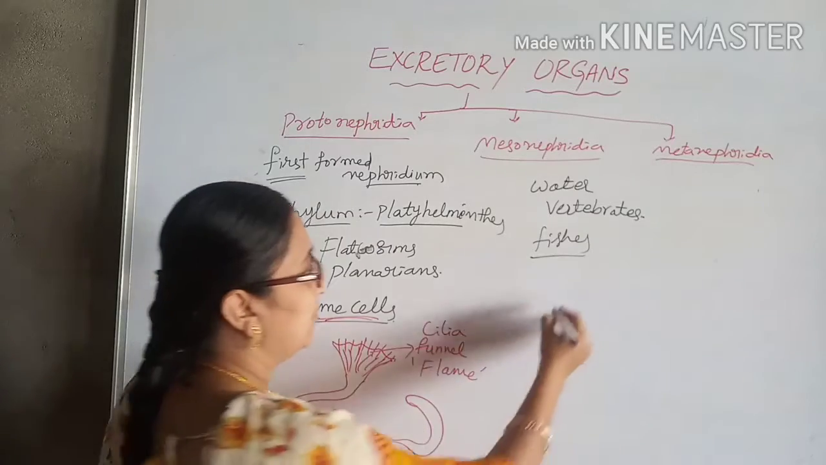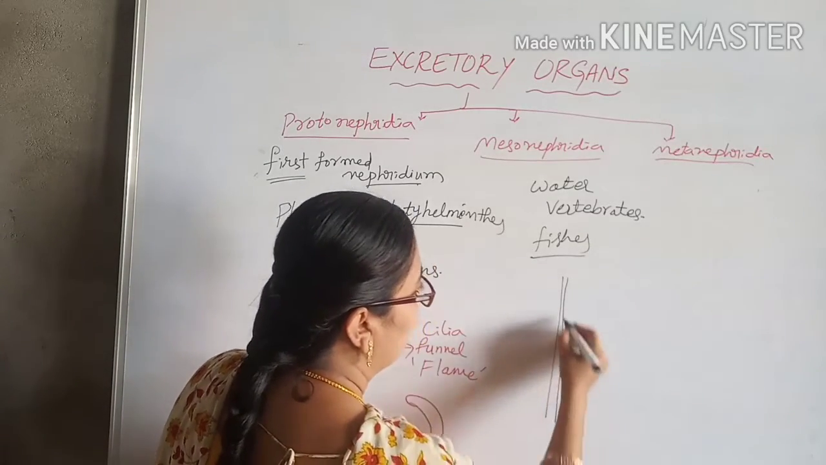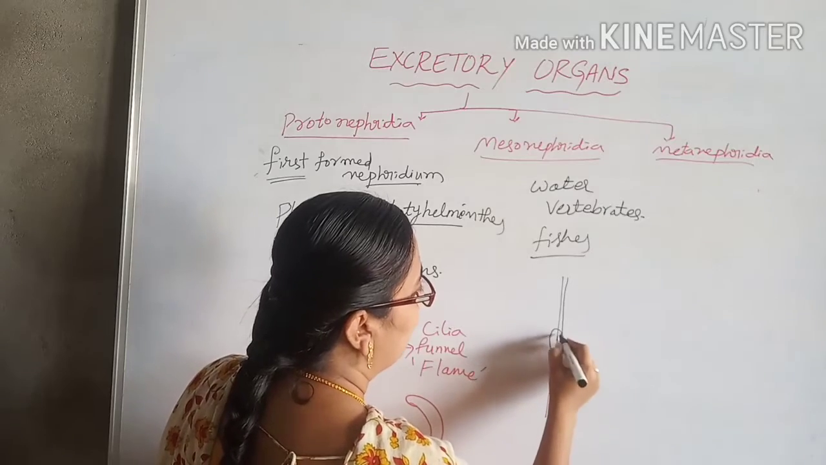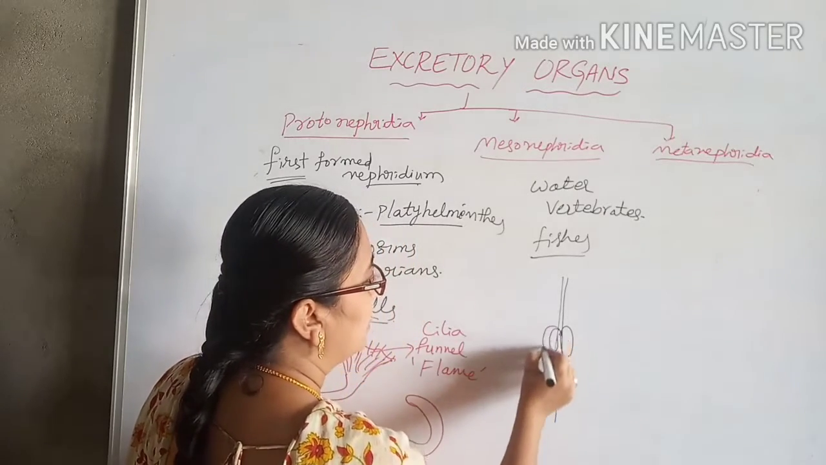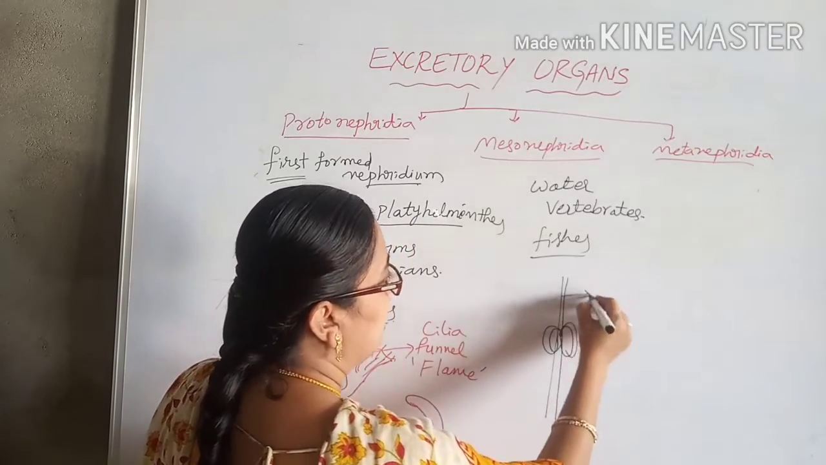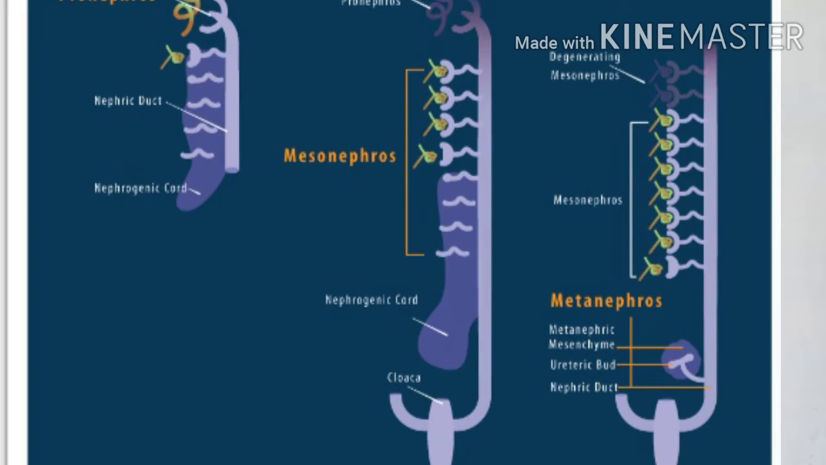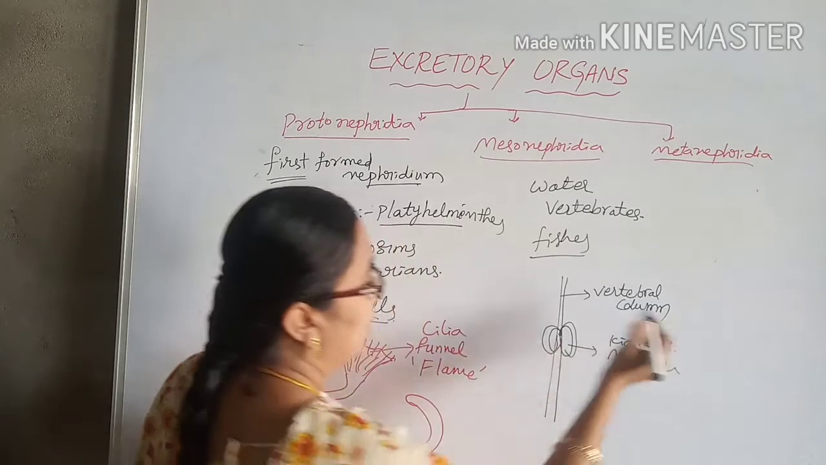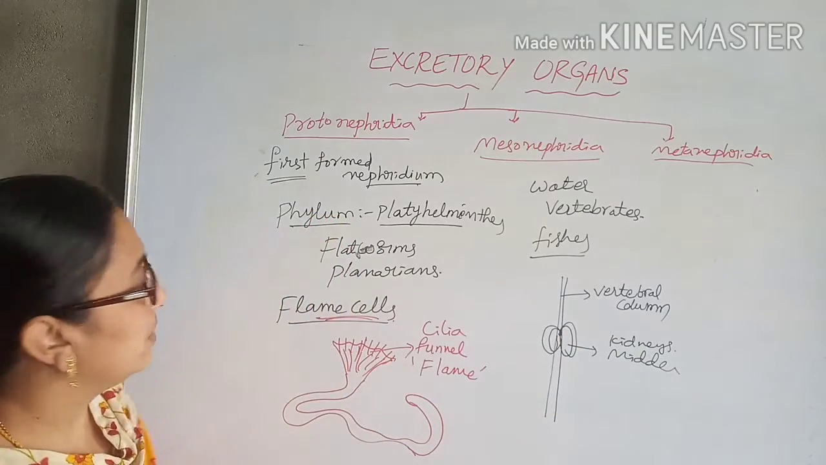They are present if there is a vertebral column. If it is a vertebral column, the mesonephric nephridia are present in the middle. This is the vertebral column. So they are present in the middle region. The mesonephric kidneys are present. Okay.